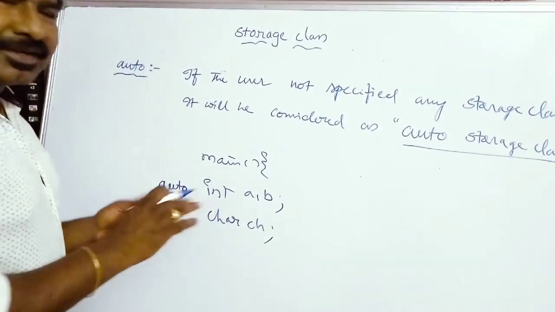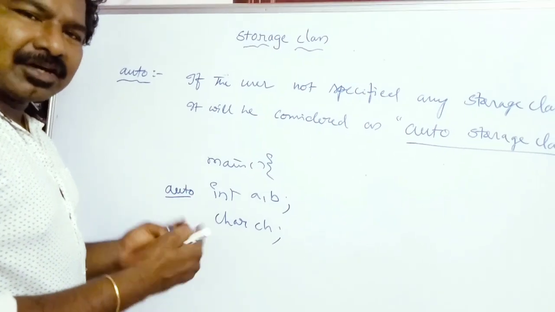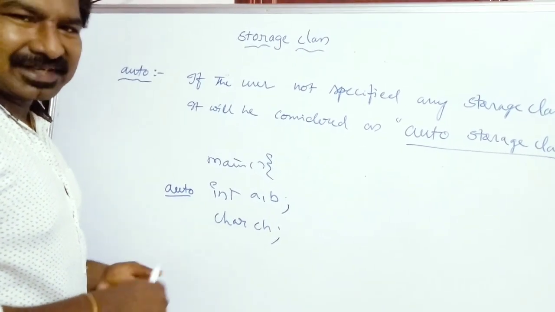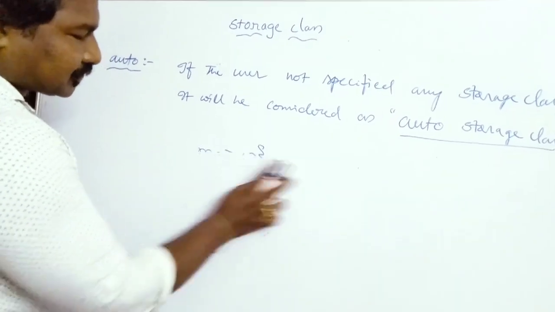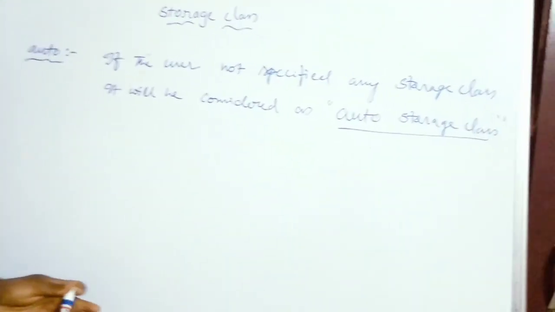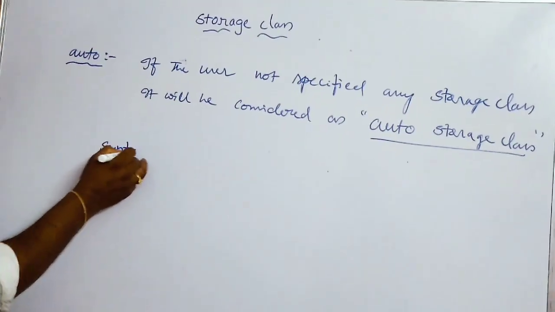If the user does not specify the storage class, it will be considered as the auto storage class by default by the compiler. Okay friends, now I'll show you how to write these storage classes, or what the syntax of these storage classes is.